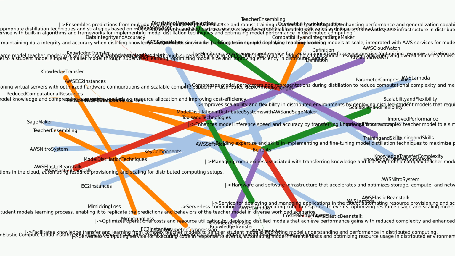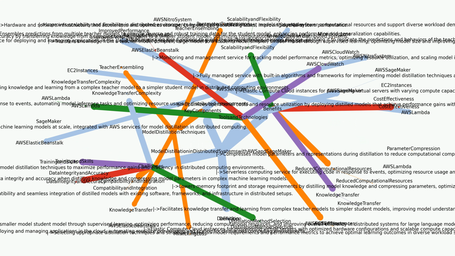Key components: AWS services. SageMaker, a fully managed service for building, training, and deploying machine learning models at scale. Integrated with AWS services for model distillation in distributed computing. EC2 instances: Elastic Compute Cloud instances for provisioning virtual servers with varying compute capacities and optimized hardware configurations.